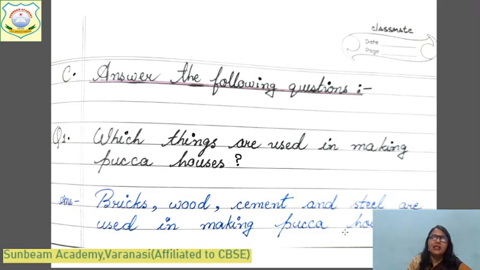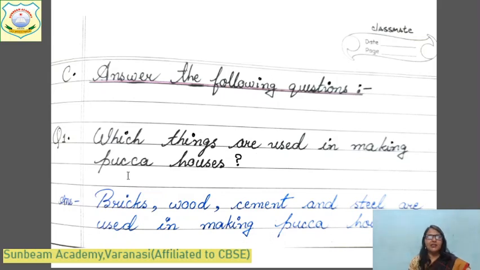Now, answer the following questions. See, you will start from a new page. Okay. You will write from the new page. Write the heading, answer the following questions. Question number 1. Which things are used in making pakka houses? Answer 1. Bricks, wood, cement and steel are used in making pakka houses.